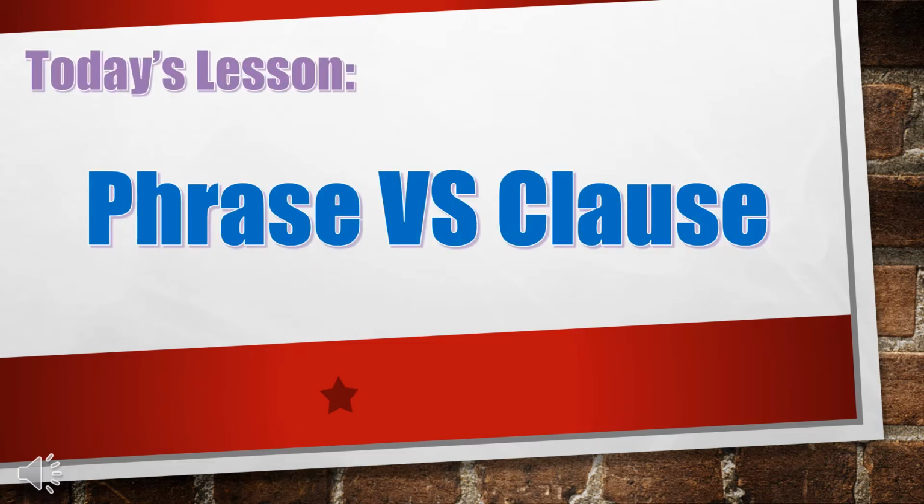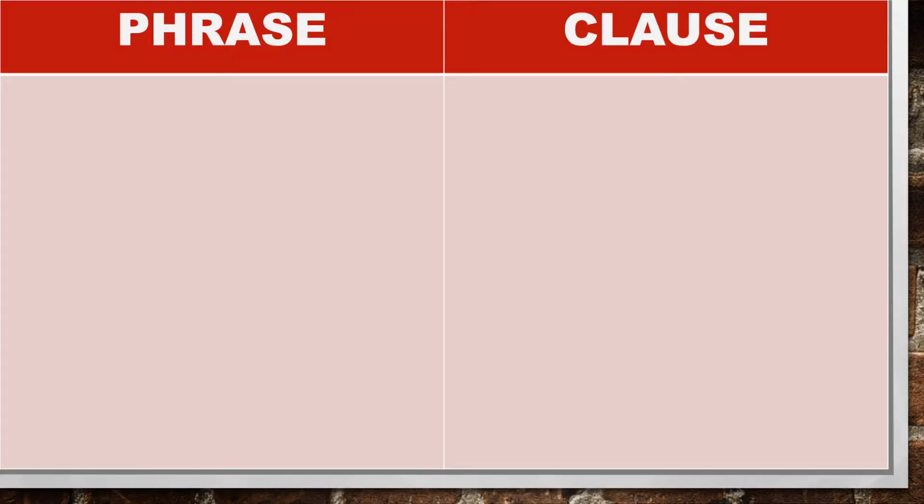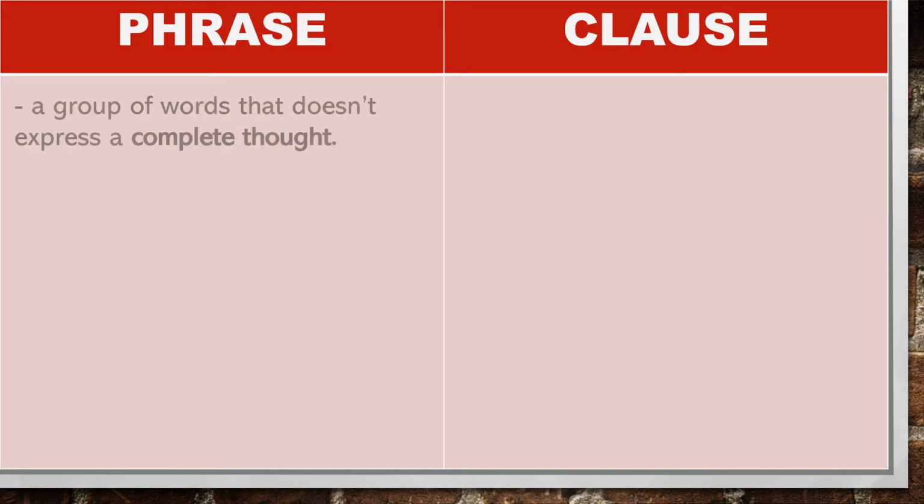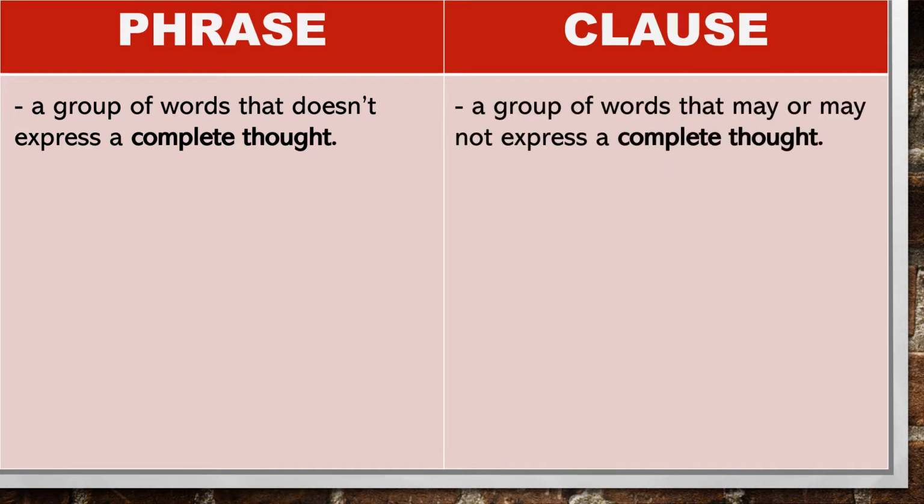For today's lesson, let's talk about the differences between a phrase and a clause. A phrase is a group of words that doesn't express a complete thought, while a clause is a group of words that may or may not express a complete thought.